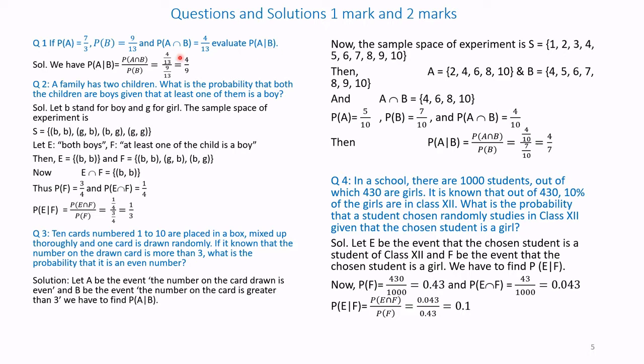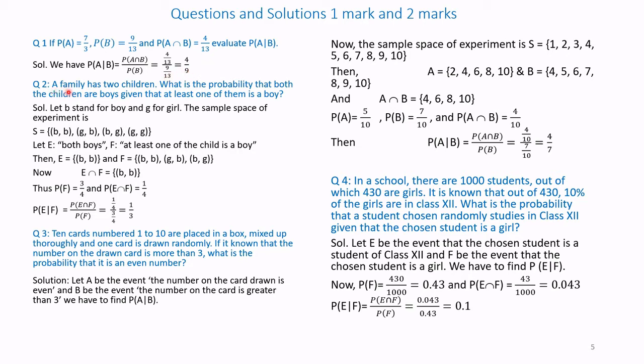We know from the formula that P of A given B is probability of A intersection B divided by probability of B. That is, P of A intersection B is 4 by 13 divided by probability of B, which is 9 by 13. So 13 gets cancelled. Answer is 4 by 9.